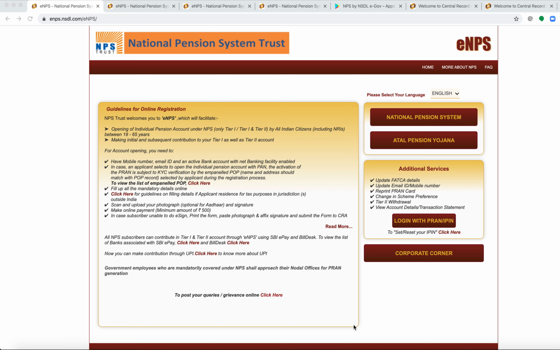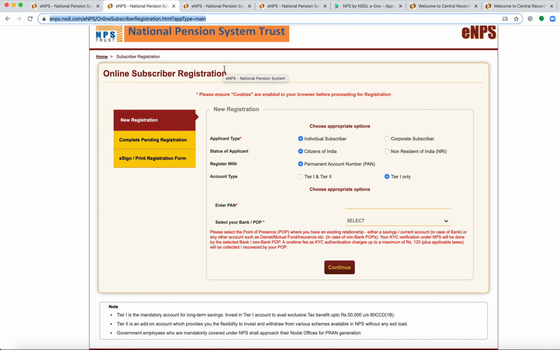Okay, now let's move on to understand the process to open the eNPS account. This is the page we will have to open, which provides the facility to open the eNPS account. I will provide this page link in the description. On this page itself we have guidelines to understand the eligibility criteria and other details. You have to click on the National Pension Scheme. Once we click on it, we get a page like this wherein we have a new registration option.